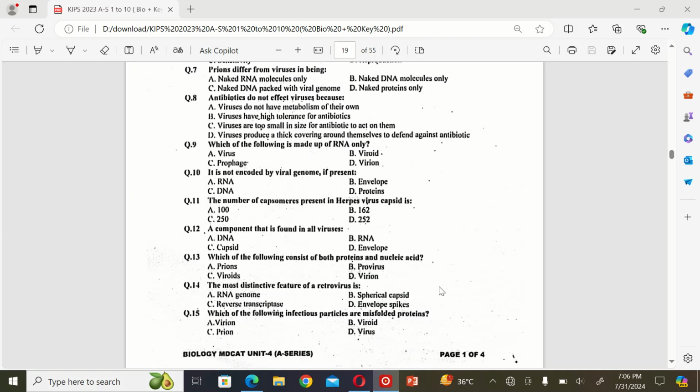The next MCQ is: the most distinctive feature of a retrovirus is A. RNA genome, B. spherical capsid, C. reverse transcriptase, and D. envelope spikes. So the correct option is C. Reverse transcriptase.